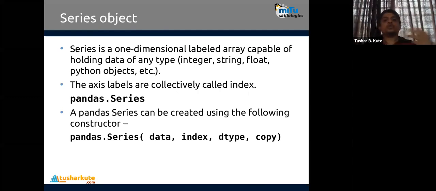To create the series object, we have the Series class in pandas, and with the help of that class the series can be created, and from series the data frames can be created. Basically, we don't create them like that; we generally perform the operation of reading the data and separating it. Let me show you how to create the series and the steps we need to follow. Check it out.